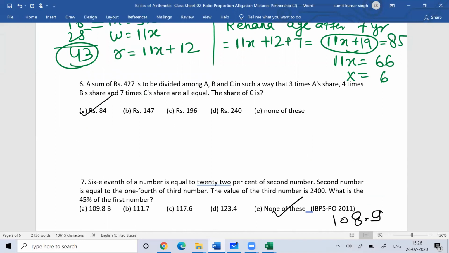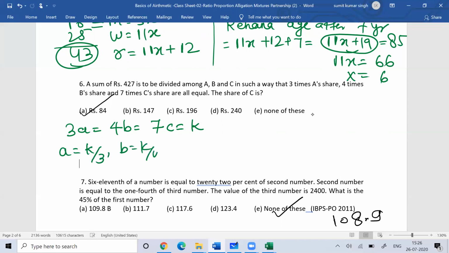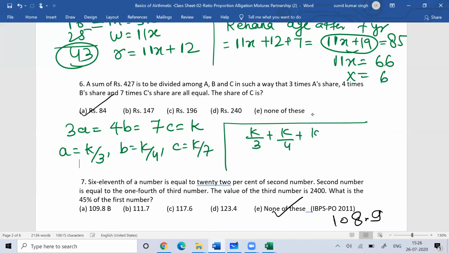Okay, you can see this. The sum of 427 is to be divided among A, B, C such that 3 times A's share, 4 times B's share and 7 times C's share are all equal. So I can say A is equal to K by 3, B is equal to K by 4, and C is equal to K by 7. And the sum of K by 3 plus K by 4 plus K by 7 is 427.